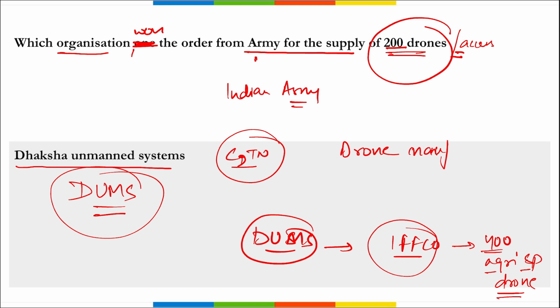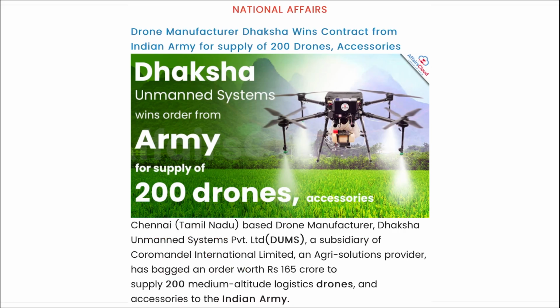Who is the chief executive officer and director of DUMS? That is Ramanathan Narayanji. Where is the headquarters? We just saw Chennai, Tamil Nadu, and it was started in 2019. Here you can see drone manufacturer Daksha has won the contract from the Indian Army for the supply of 200 drones and accessories.